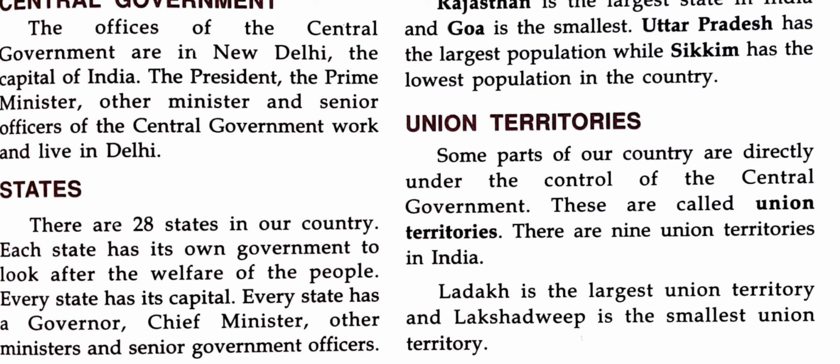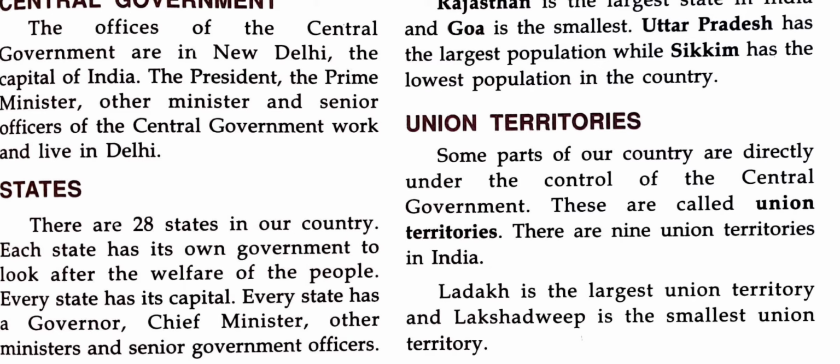So the offices of the central government are in New Delhi. The president, the prime minister, other ministers and senior officers of the central government work and live in Delhi. All these, the president, prime minister and cabinet members, will live in Delhi and work from Delhi only.